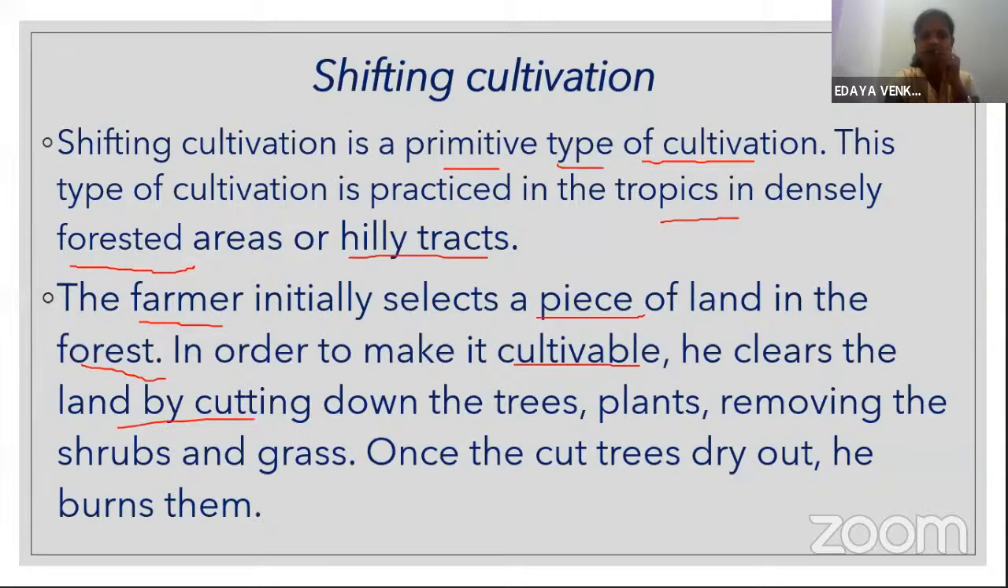He clears the land by cutting down the trees and plants, removing the shrubs and grass. You all know how forests are. It's not clear farmland. It's very difficult to clear the forest. There are many trees, shrubs, plants. The farmer cuts all these things and makes the area ready for farming. Once they cut the trees, they dry them out and burn them. Why do they burn the farm after cutting the forest? Let's see.